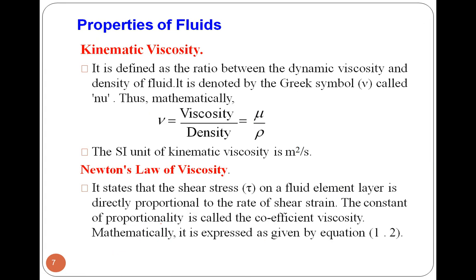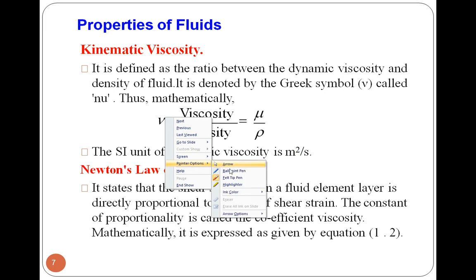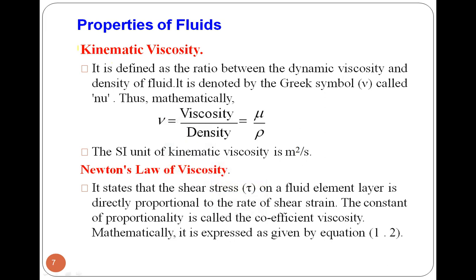Now our next important property is kinematic viscosity. Whatever viscosity we have learned is also called dynamic viscosity. Now we will see the kinematic viscosity. Kinematic viscosity is defined as the ratio between dynamic viscosity and density of fluid.